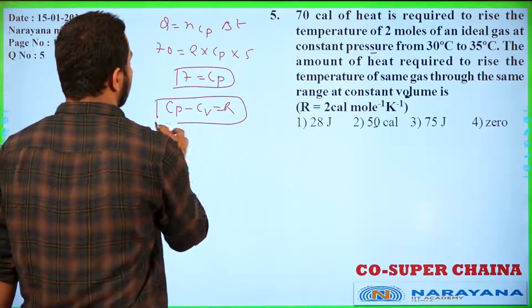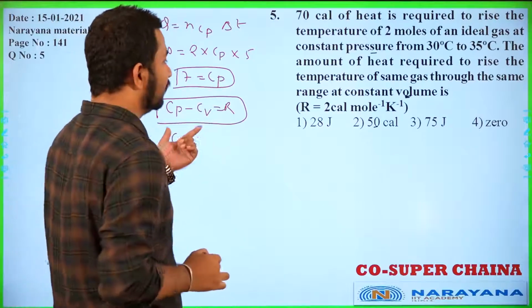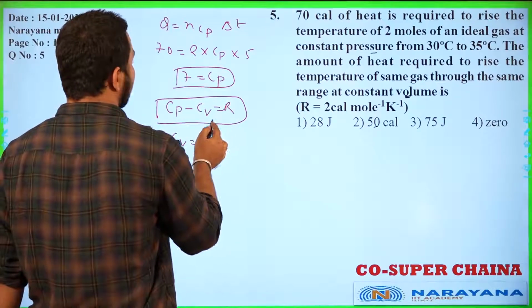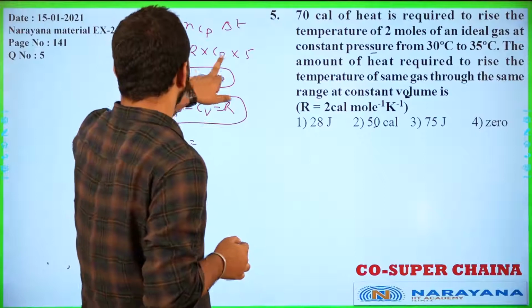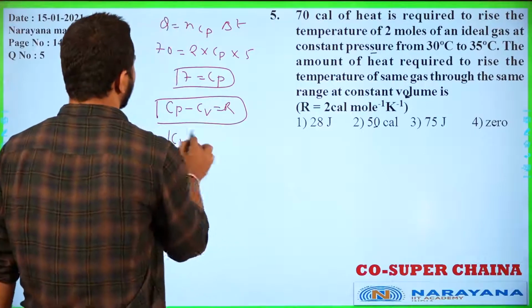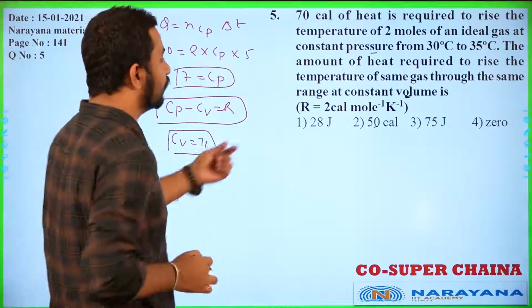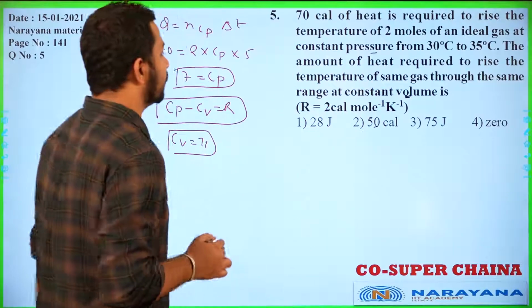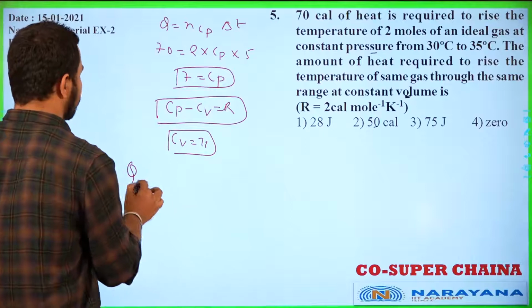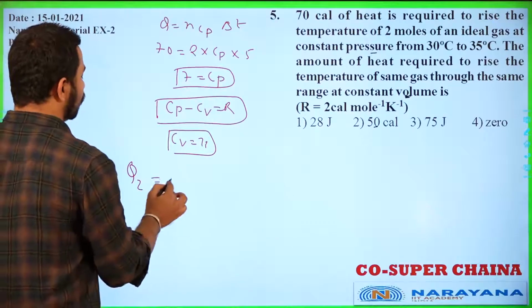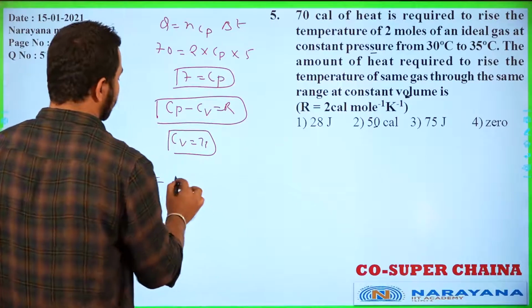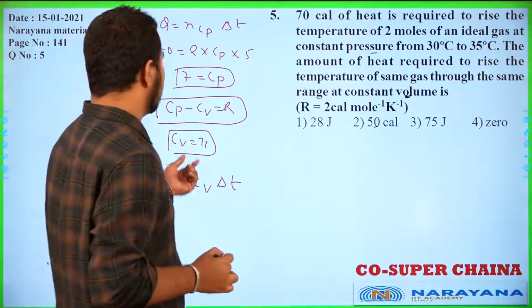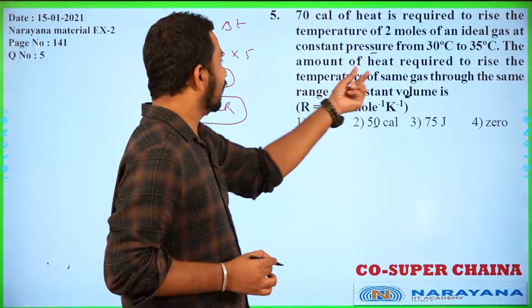So from here we can get the Cv value, right? If you substitute here, we'll get the Cv value. Now from this Cv value, what we have to calculate? The amount of heat required to raise the temperature of the same gas at constant pressure. So here we need to calculate Q2. Q2 will be equal to, at constant volume it is saying, so nCv delta T. Cv we will calculate here.